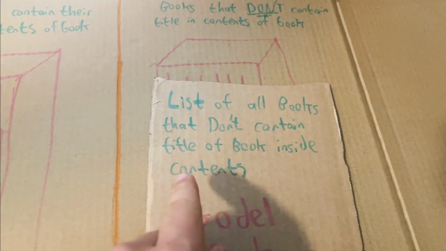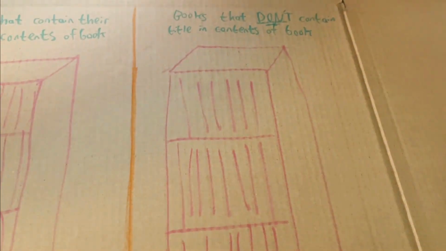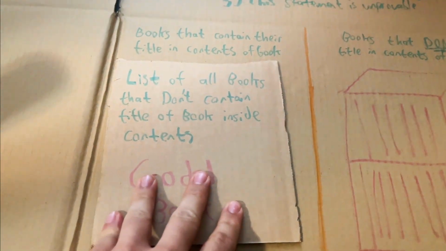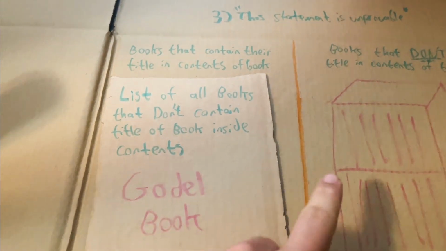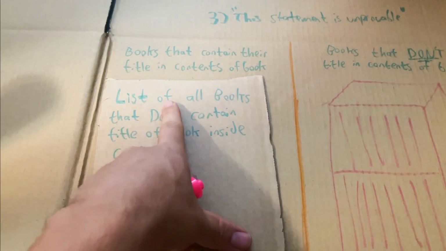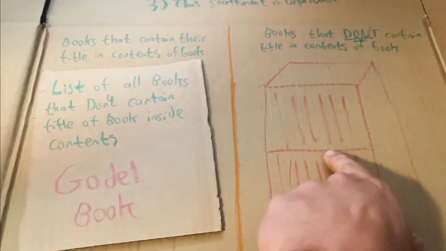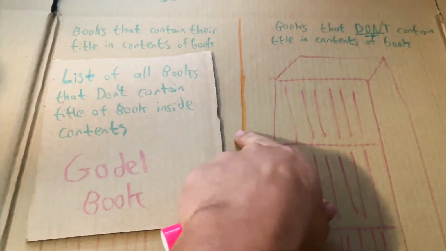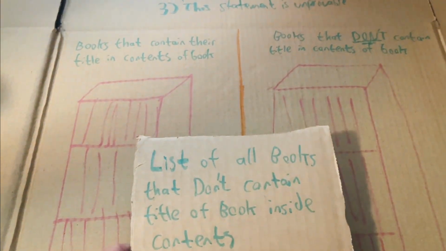So as soon as we write the title inside the contents, it loses membership in this section and it gains membership in this section. The effect of putting it in this section is now we have to erase the title from the contents, because this is a book which is a list of every title in this section, and it's no longer inside this section, so we have to erase the title from the contents. And the effect of that is we're kind of back at stage 1, all right?